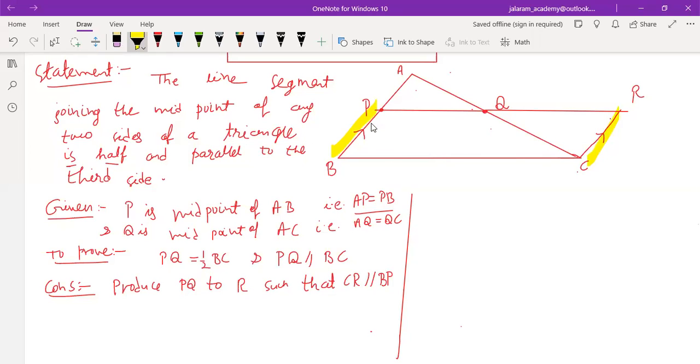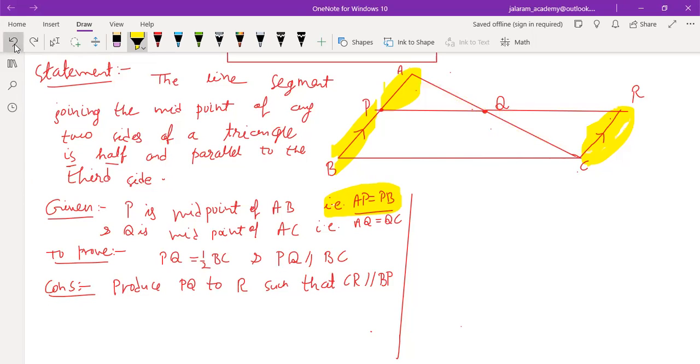Now we will search, is this PB line equal to any other? So we have searched that in the given, it is given that this PB equals AP. Is that clear to you? So if we prove that AP equals CR first, can we prove it? Yes. AP equals CR and AP is equal to PB also, so we can easily prove that PB equals CR. So how to prove that this AP equals CR? AP is in triangle APQ and CR is in triangle CQR. Means first of all, we have to prove the congruency of these two triangles. Is that clear to you?